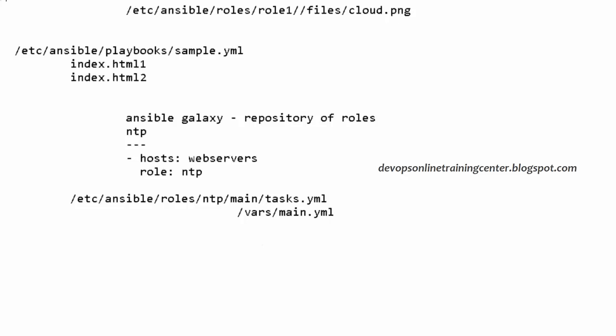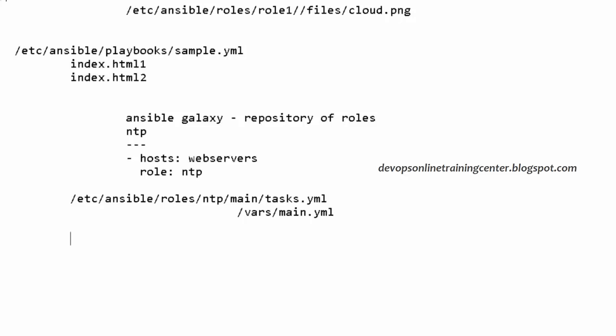So far, whatever we have seen is simple playbooks. Inside the role there will be a lot of code, and that code will have some Python syntax, some YAML syntax, for example loops, looping through a list. Let us say you want to install 100 packages. How do we install 100 packages?